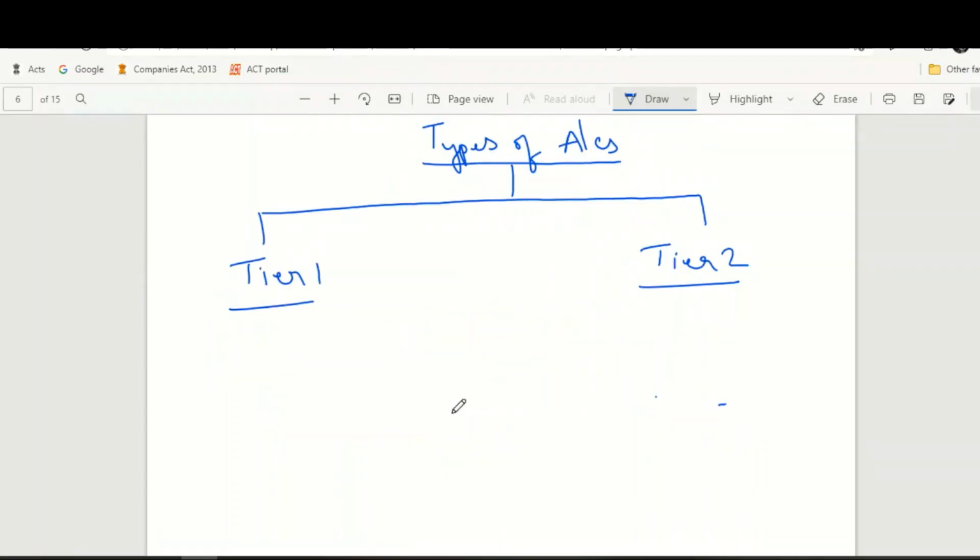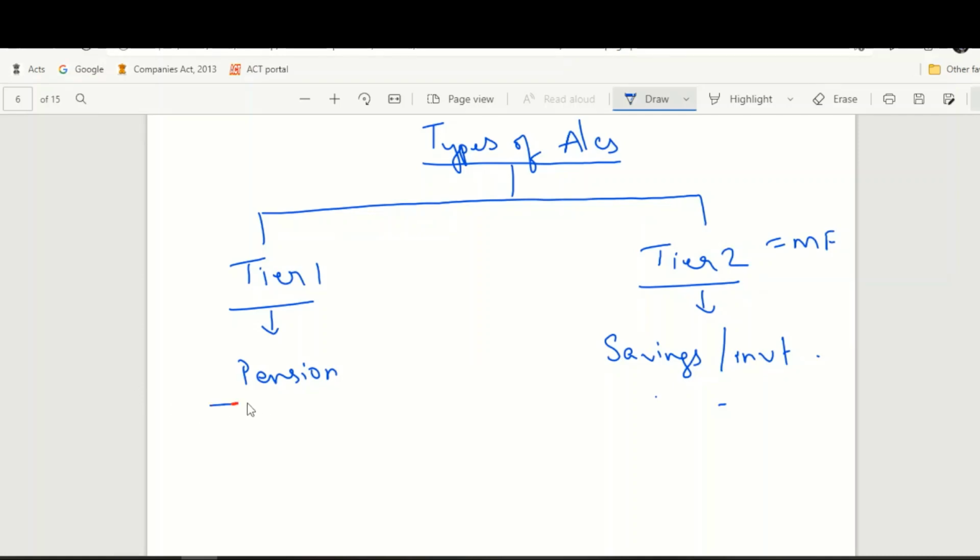So the next point of discussion is the types of accounts. There are two types of accounts that the NPS offers. One is Tier 1 and the other is Tier 2. Tier 1 account is nothing but your main pension account. Tier 2 account is nothing but your savings or investment account. This is more or less equal to a mutual fund investment, wherein you can invest your money as savings and withdraw at any point of time.